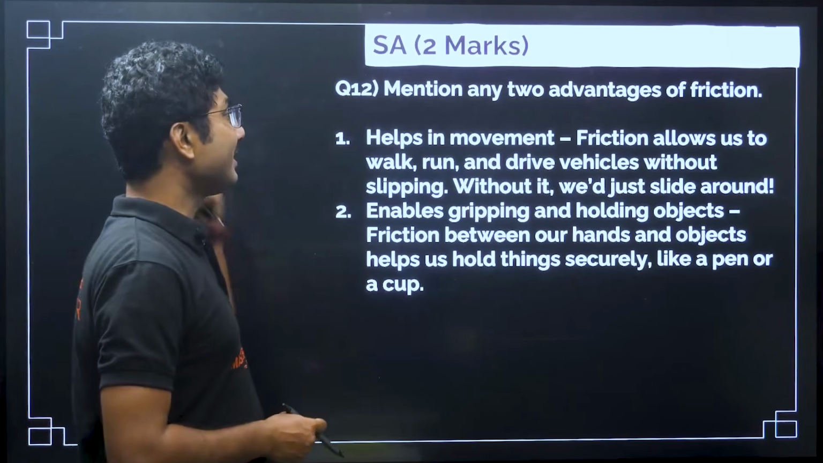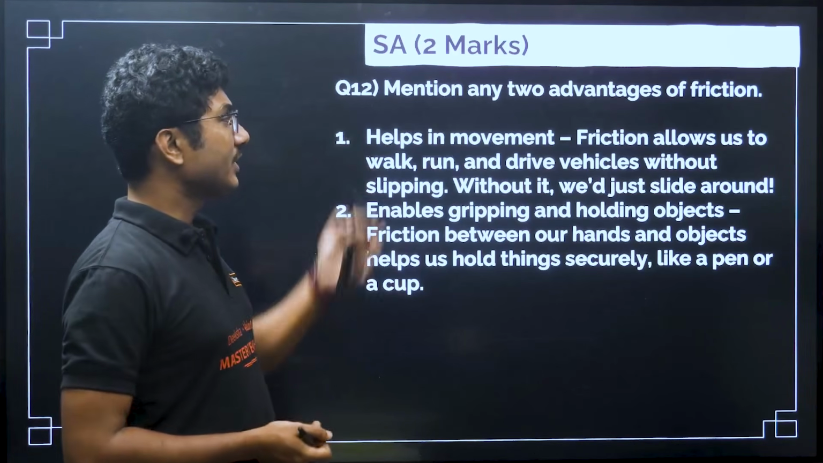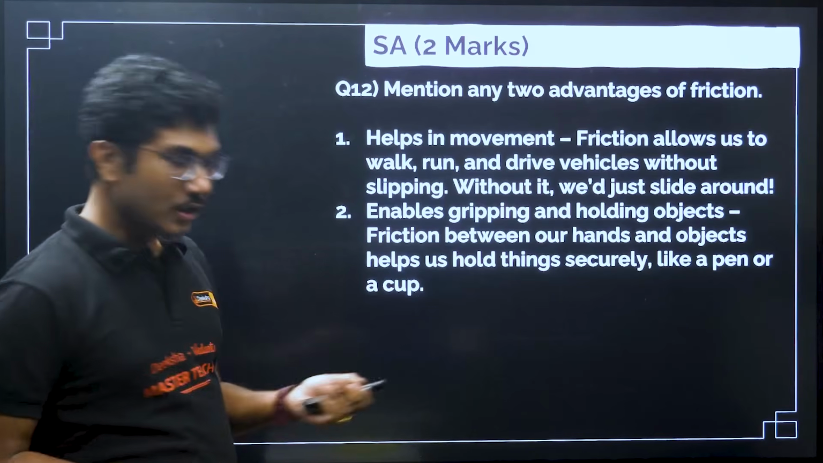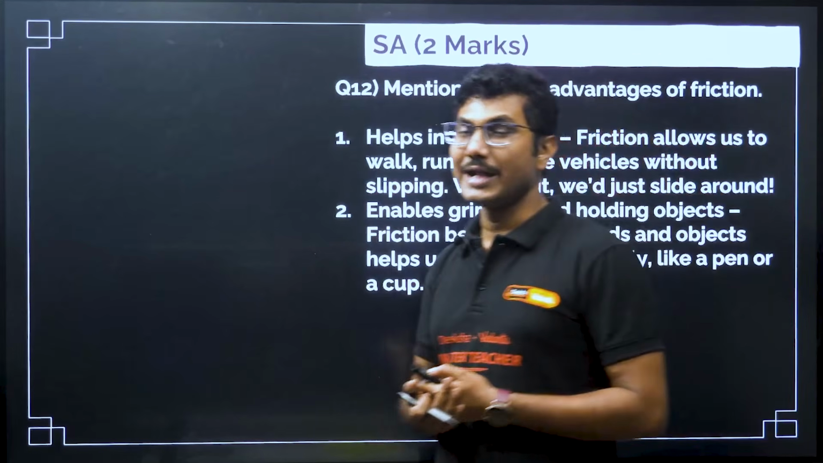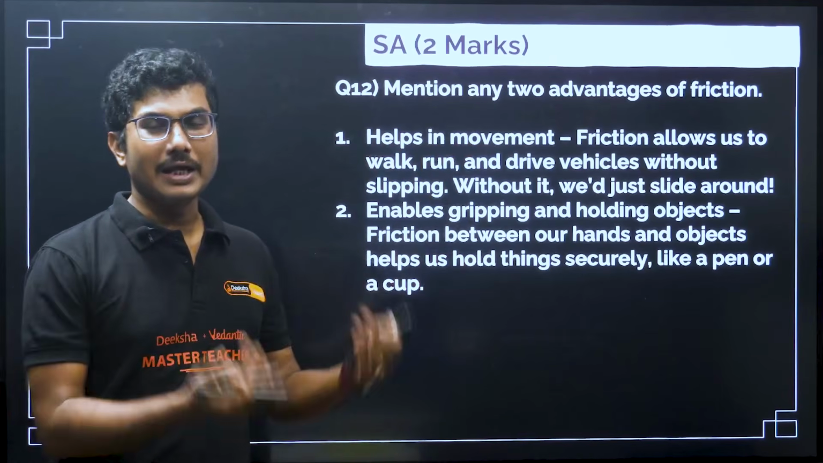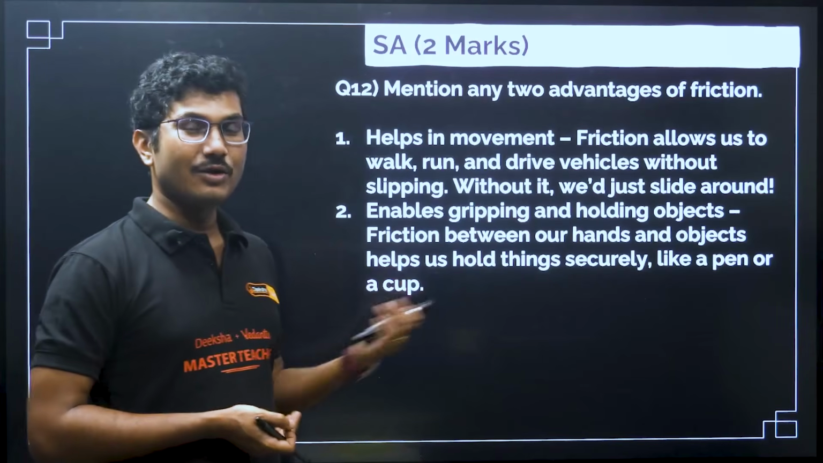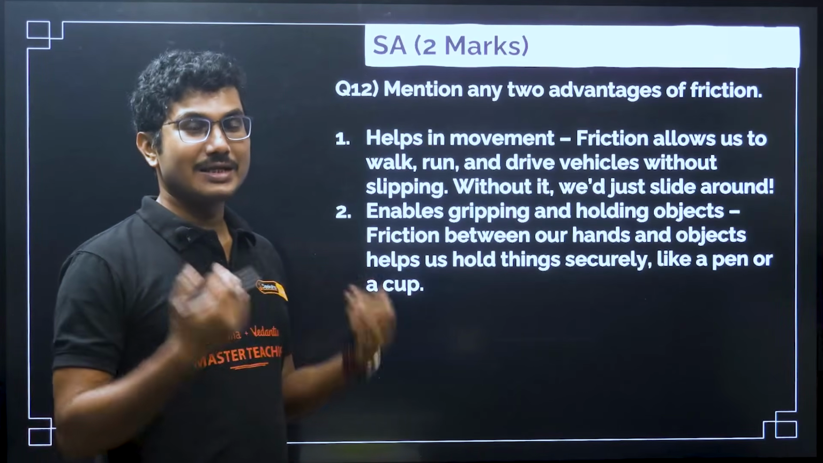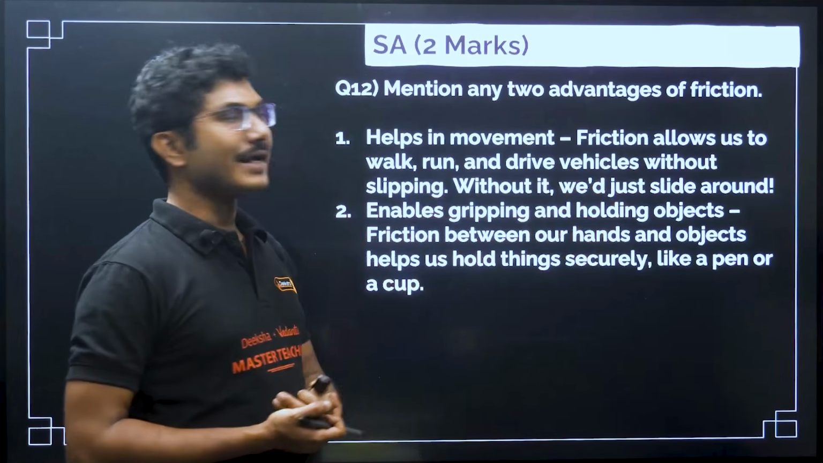What is that? First point is it helps in movement. Friction allows us to walk, run and drive vehicles without slipping. Because I am able to walk on the surface of the earth, that is because of friction. If there was no friction, I would be continuously slipping and I would not be able to walk. Same thing happens on an icy road or rainy road. If water is there, friction reduces drastically and there is a chance of slipping. Without it we would just slide around.